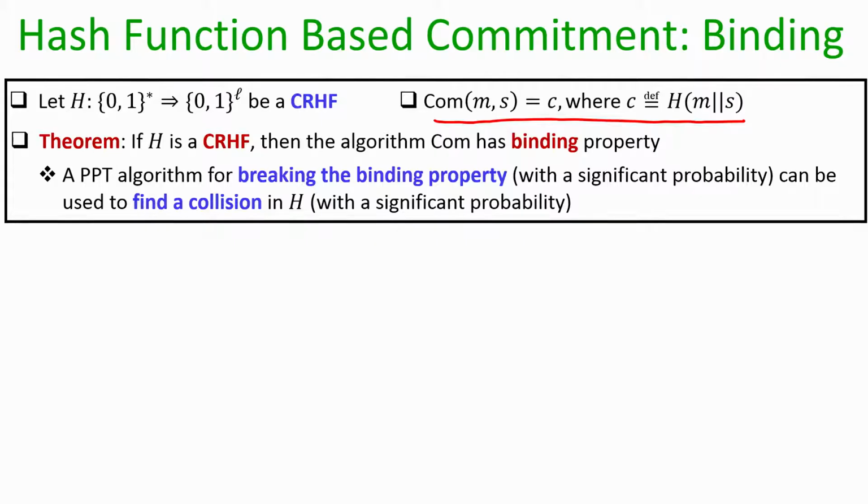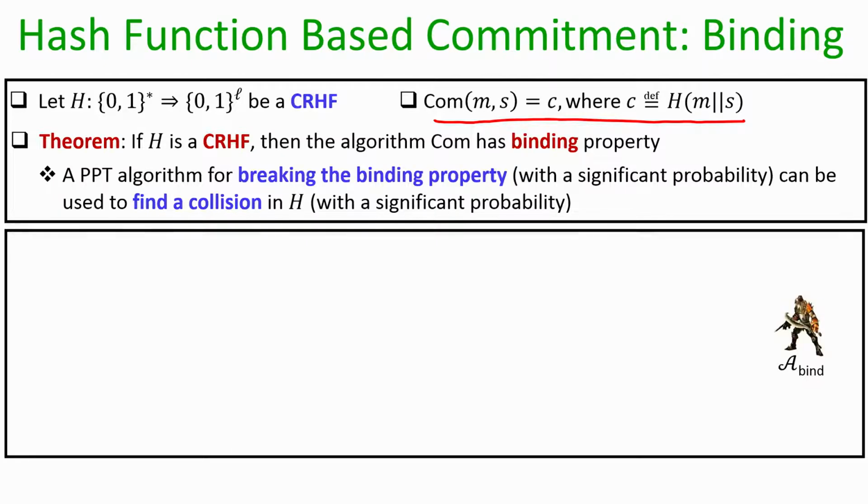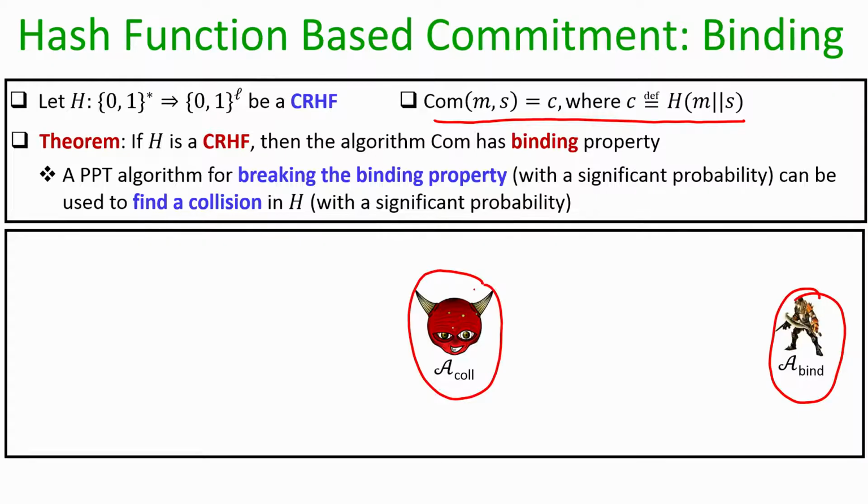Namely, any polytime adversary who can break the binding property with a significant probability can, with almost the same probability, be used to find a collision in the underlying hash function, but that is a contradiction to the assumption that our hash function is collision resistant. More formally, assume we have a polytime adversary who can break the binding property against the commitment scheme that we have designed. Using that adversary, we can show another adversary which can find a collision in the underlying